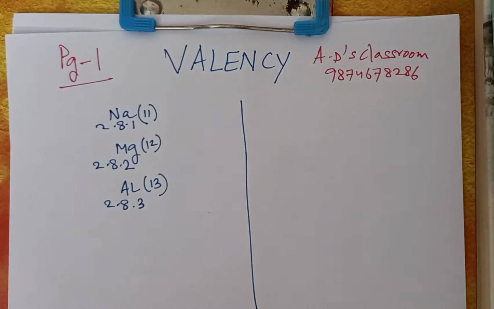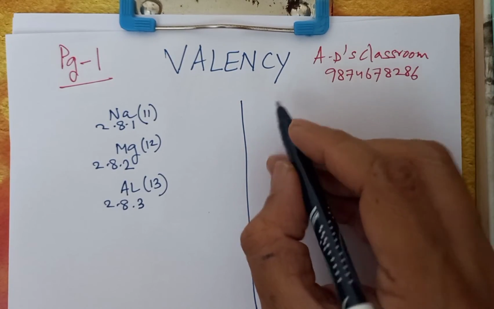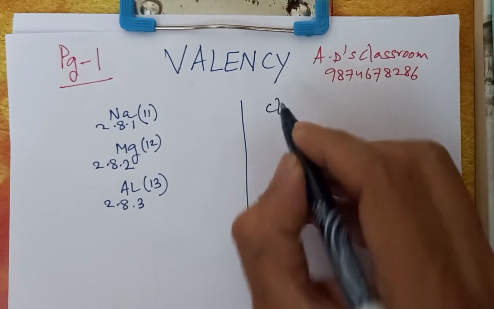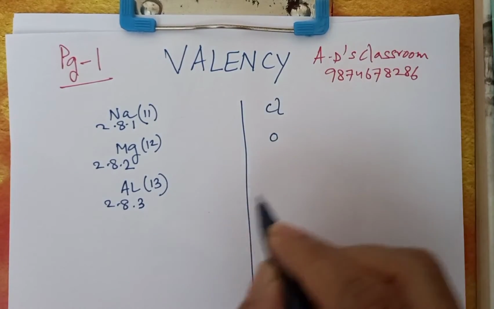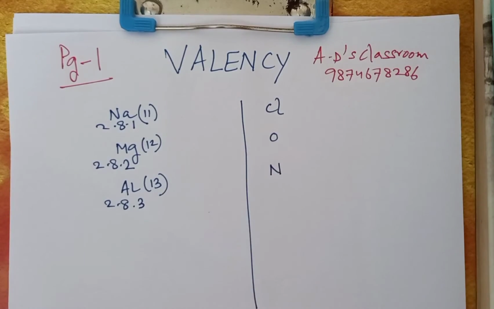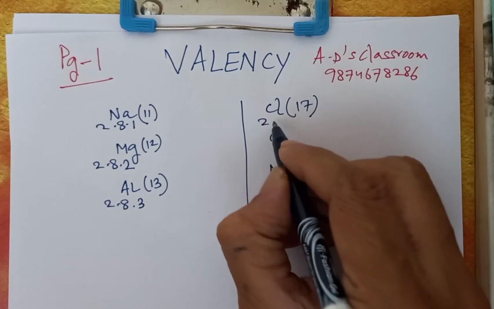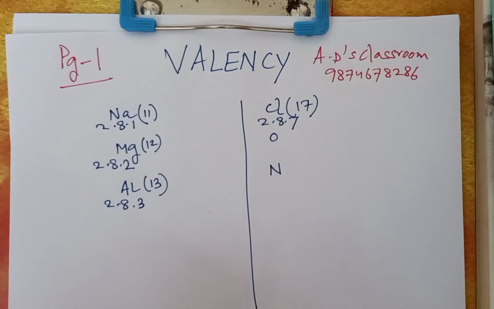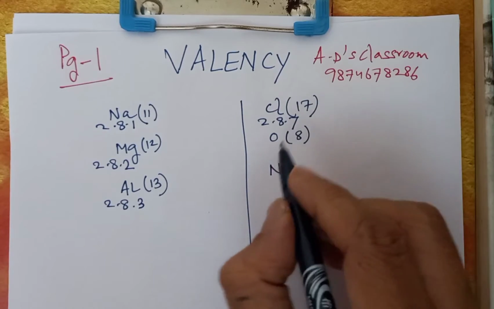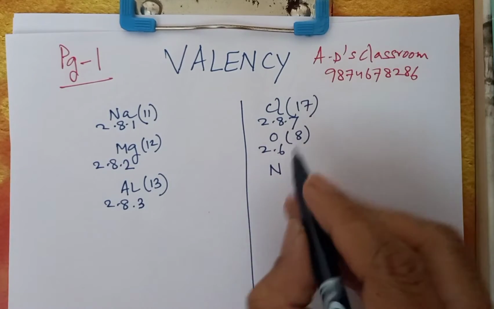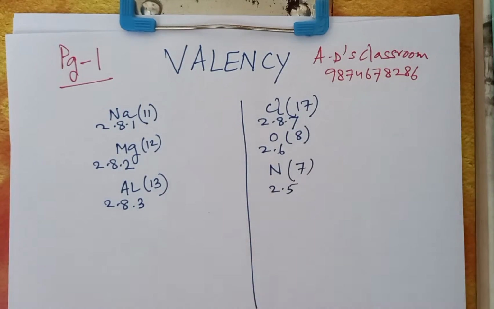Okay, and now three non-metals. One is chlorine, another one is oxygen, and the third one is nitrogen. Now, chlorine atomic number is 17, electronic configuration 2, 8, 7. Oxygen atomic number is 8, electronic configuration is 2, 6. Nitrogen atomic number is 7, electronic configuration is 2, 5.